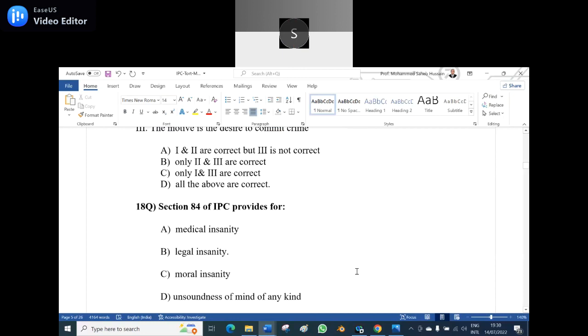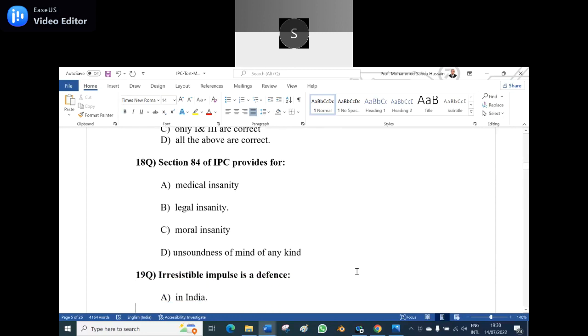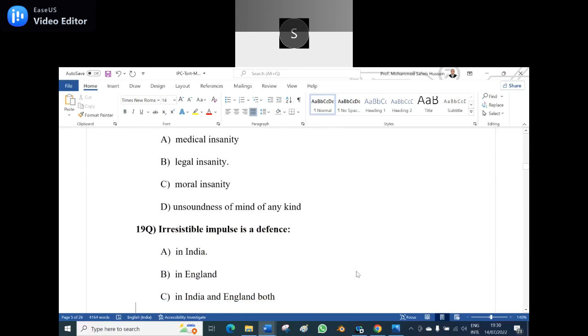Now, 18th question. Section 84 of IPC provides for A. Medical insanity, B. Legal insanity, C. Moral insanity, D. Unsoundness of mind of any kind. Section 84. Option D, sir. Option B is the correct answer, legal insanity. Section 84 of IPC provides for legal insanity.